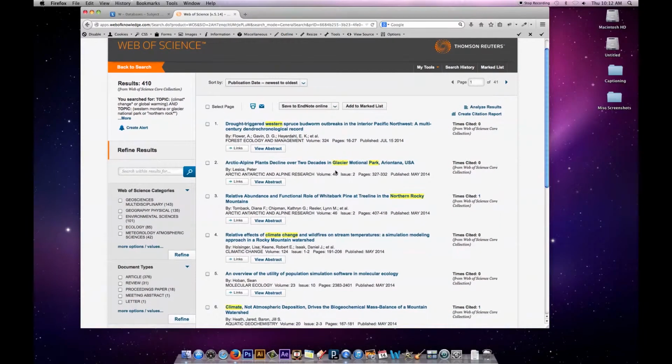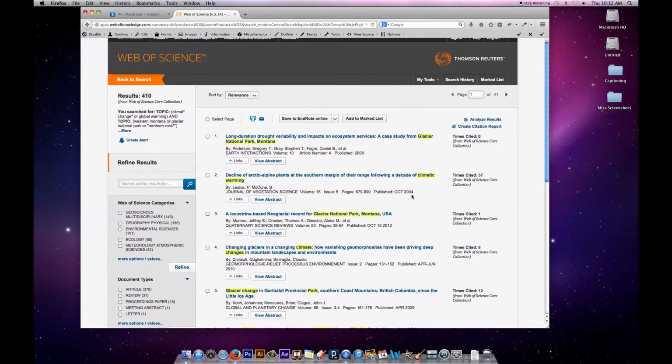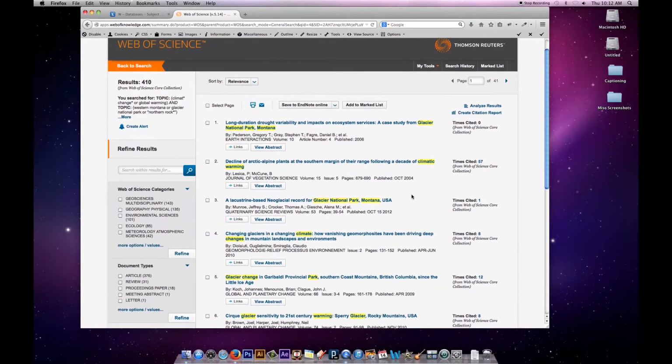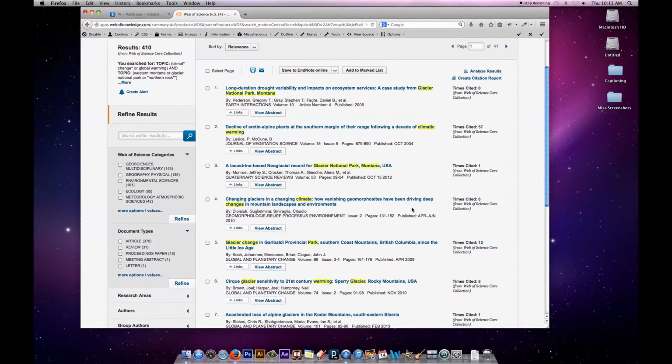If I want to go into those, I can start clicking on the links to get to the article, but I can also do some sorting if I want. So I've got the newest first, and definitely I'm going to want to look at the most recent literature, but I could also quickly sort by relevance, and that's going to give me results that are most related to my topic, or at least what this database thinks are most related. And so some of these are looking pretty good. Some of them are more kind of paleo things that I probably am not interested in.